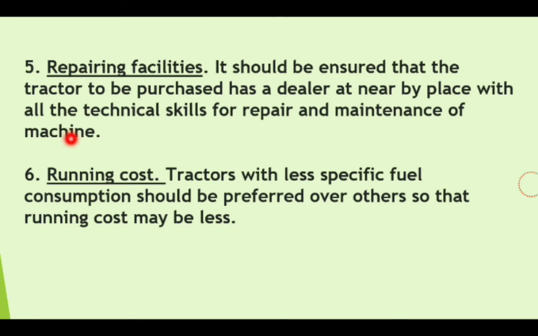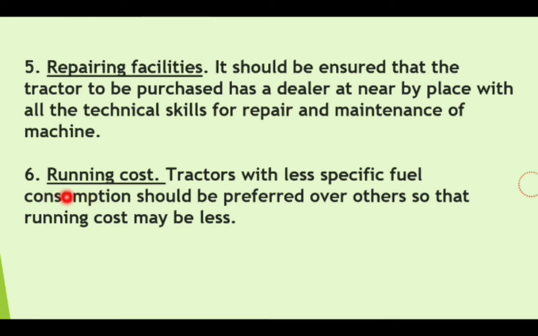Generally, if the farmer purchases a tractor and the repairing facility is not available nearby, he has to stop his work for a number of weeks, and if it is peak season it will affect the productivity. So repairing facility is important because each tractor should get repaired very fast.